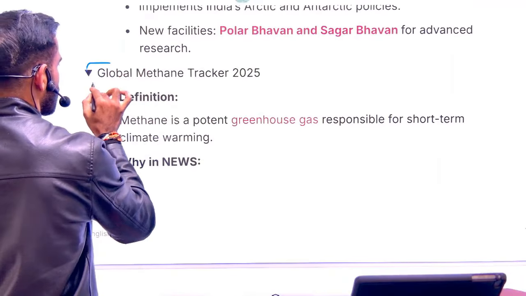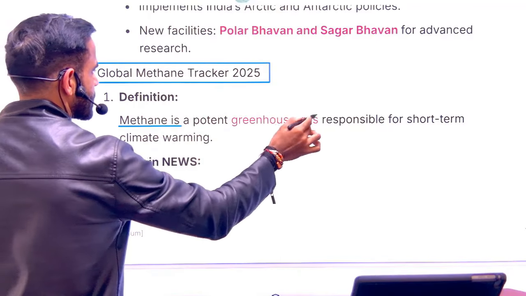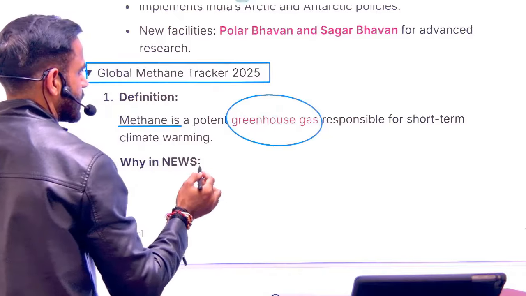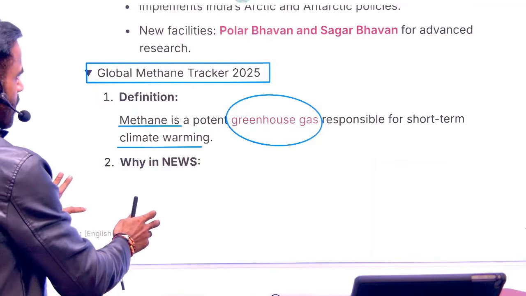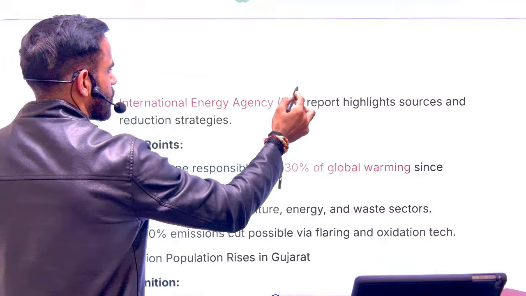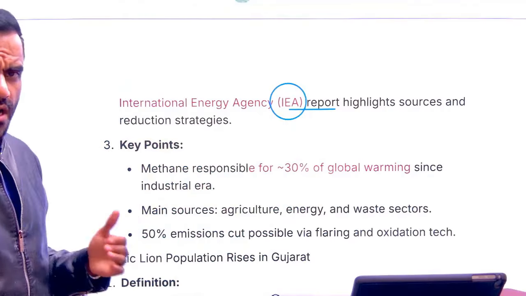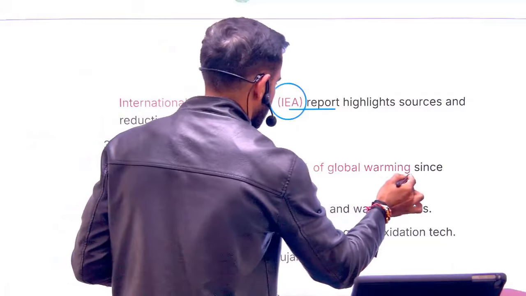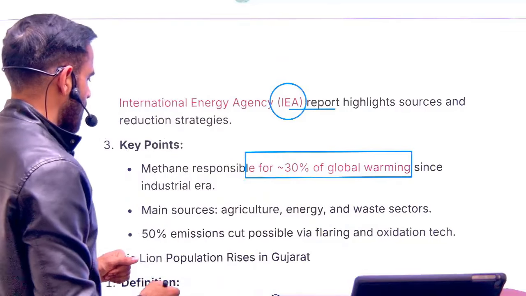Next is related to global methane tracker. So methane is a GHG, that is greenhouse gas, and it is responsible for short-term climate warming. Okay. Now, recently, a report was released by IEA related to the methane. Roughly 1/3 of the global warming is because of methane. Okay.